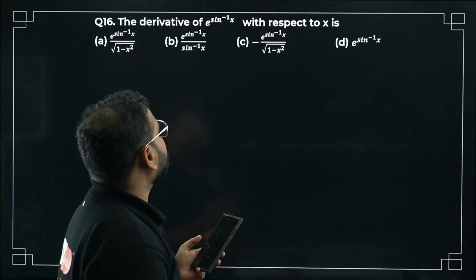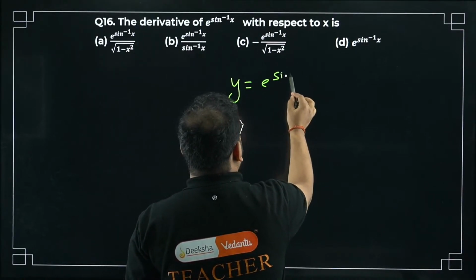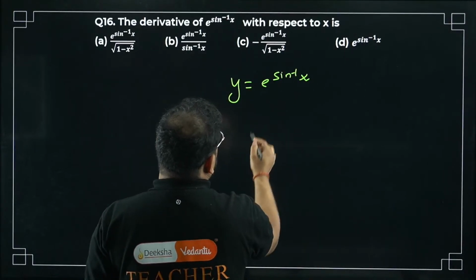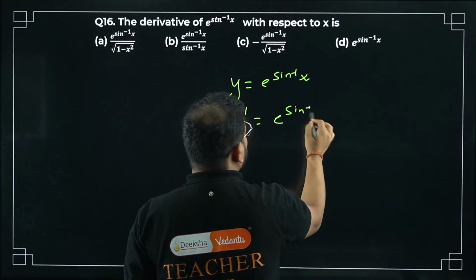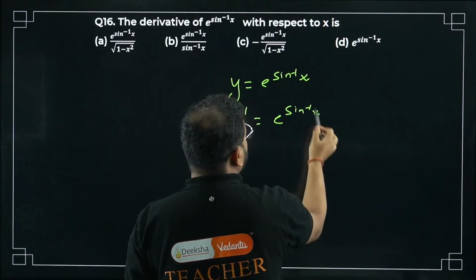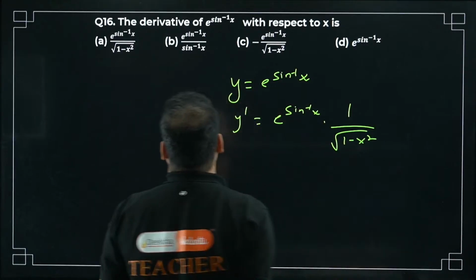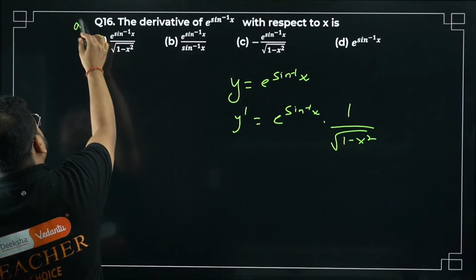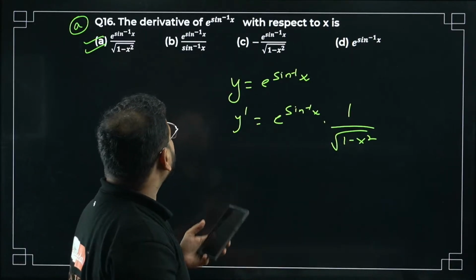Derivative of e power sine inverse of x. You have to differentiate this, so y dash will become e power sine inverse of x as it is. Then you have to differentiate sine inverse of x, it will become 1 upon root of 1 minus x square. So option A is correct. Option A is correct, bacha.